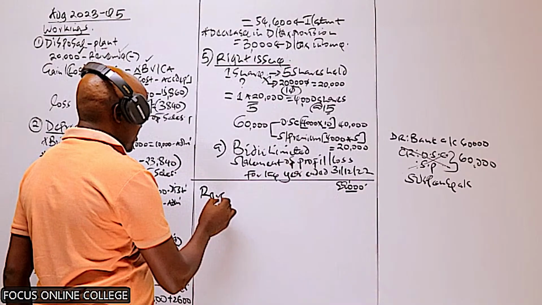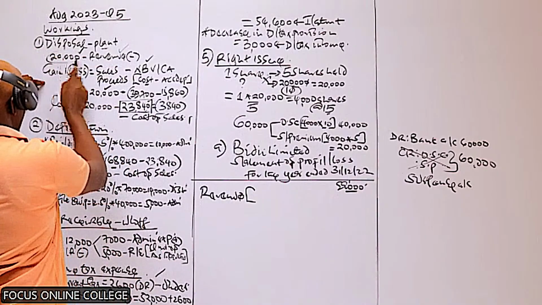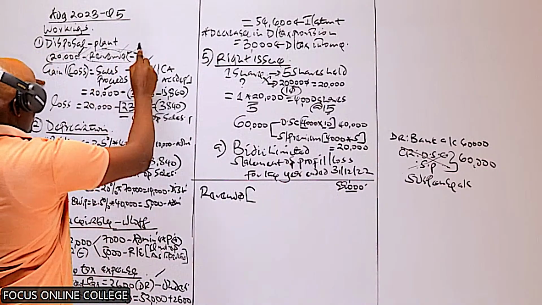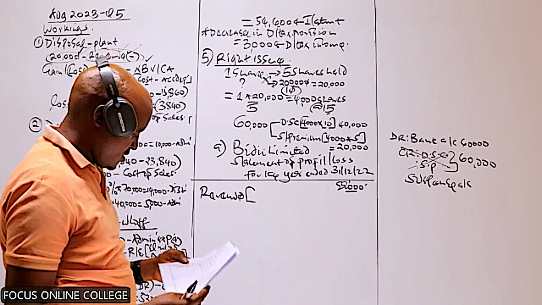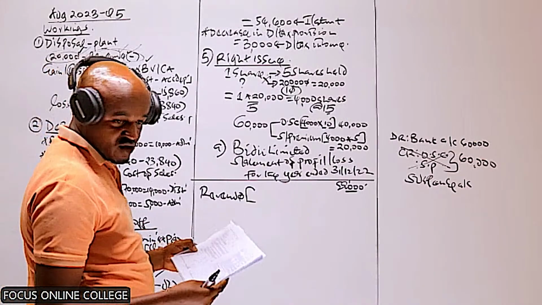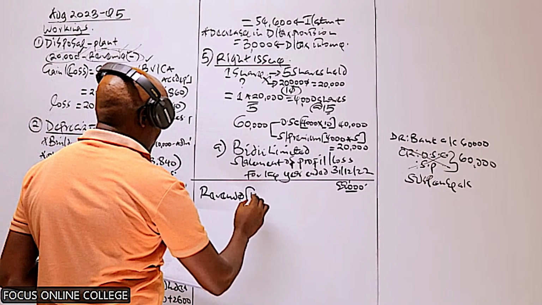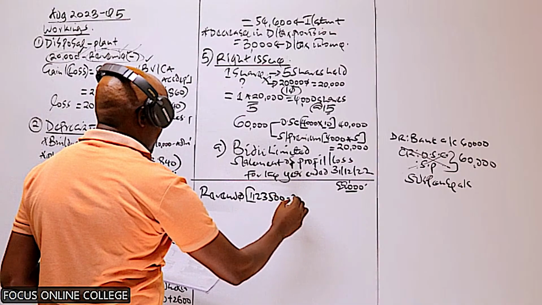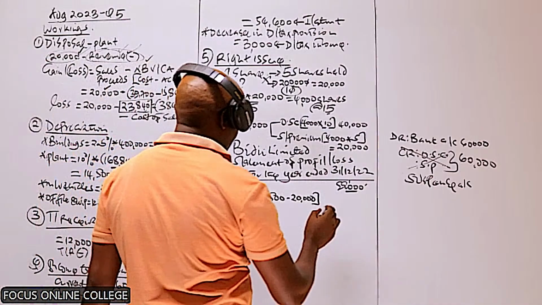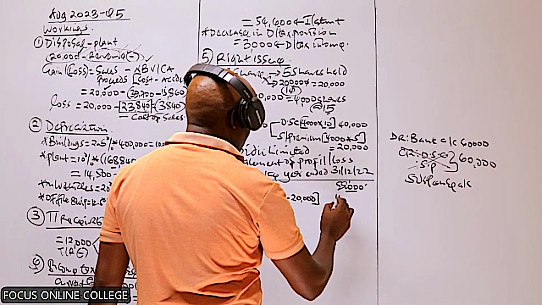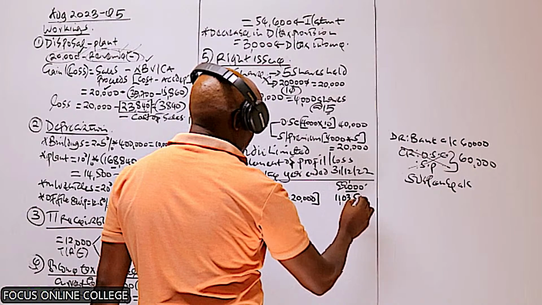So revenue, how much is the revenue? You have to recall the revenue will have to be adjusted, because this amount which was received from the sale of the asset was included within the revenue. Once the company sells an asset, that is not considered as part of the sales. So the revenue I'm told here is an amount of 1,123,500. To this we less this amount of 20,000, which was included within the revenue. This will give us 1,103,500.